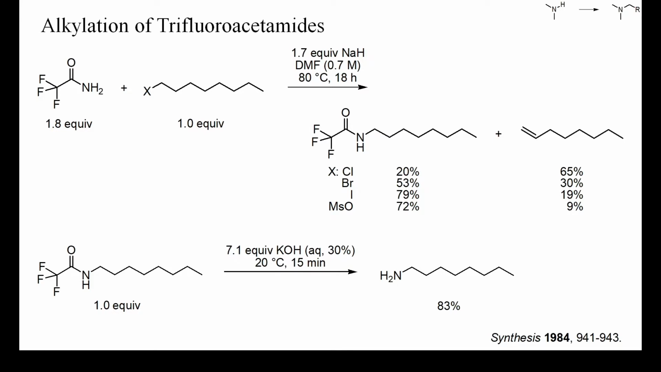Thus, the alkylation of unsubstituted trifluoroacetamide would be an alternative to the Gabriel synthesis, in which phthalimide is alkylated at nitrogen and the primary amine is released by treatment with hydrazine. These procedures are usually better suited for the preparation of primary amines than the direct alkylation of ammonia, which often yields large amounts of secondary amines.